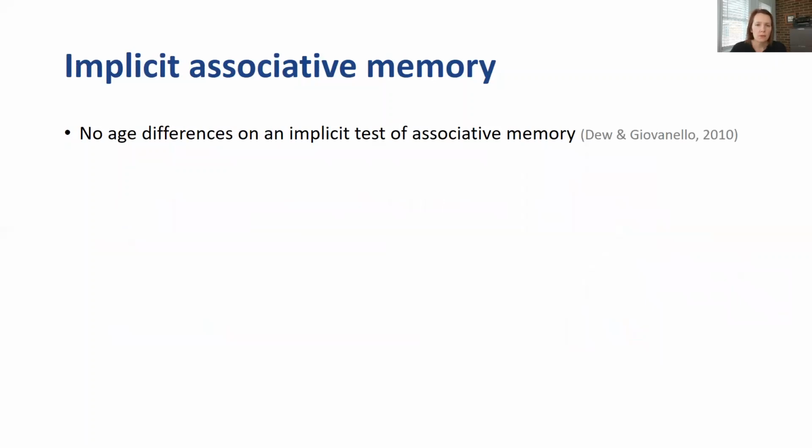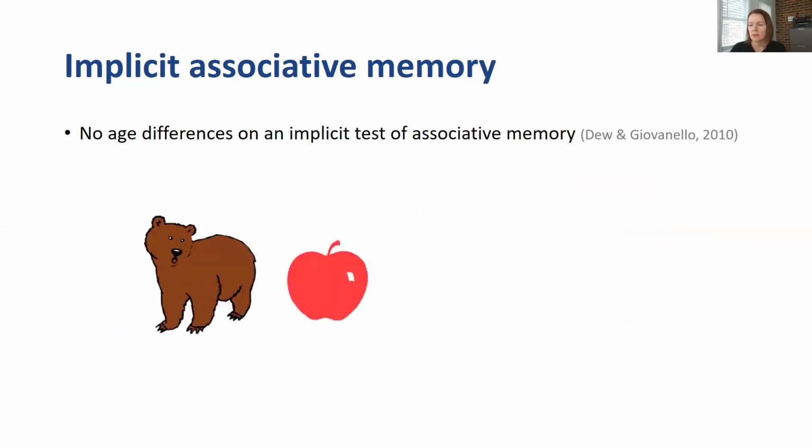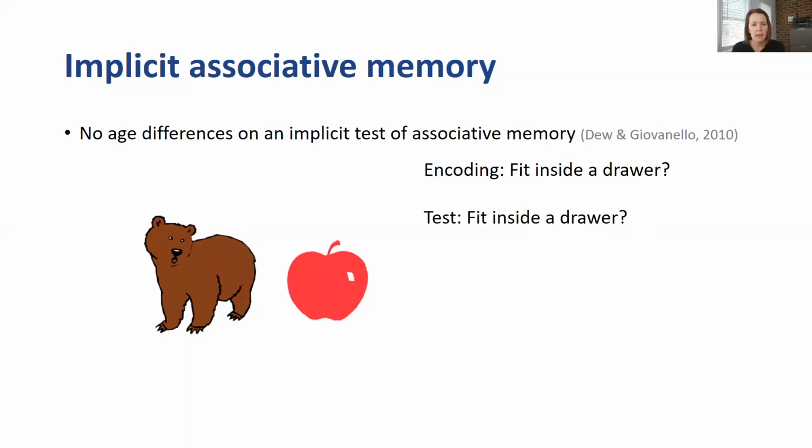And we aren't the only ones who have shown intact implicit associative memory with age. Around the same time as our original paper on hyperbinding, Kelly Giovanello showed that when associative memory is tested in a fully implicit manner, older adults show no evidence of a binding deficit. In that study, they showed participants pairs of objects, and they had to decide if those two objects could fit together inside a common desk drawer. They were supposed to respond as fast as they could. And then at test, they made the same decision again. Could these two objects fit together inside a common desk drawer?